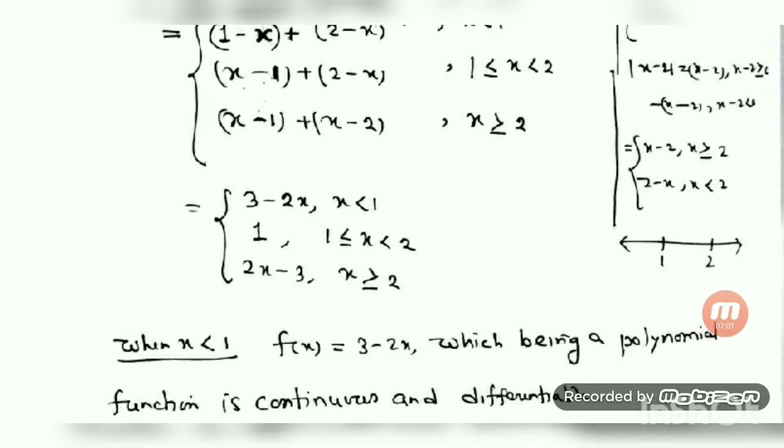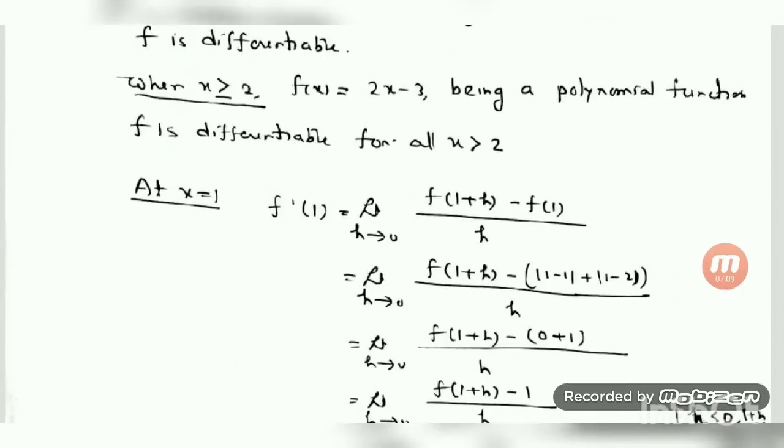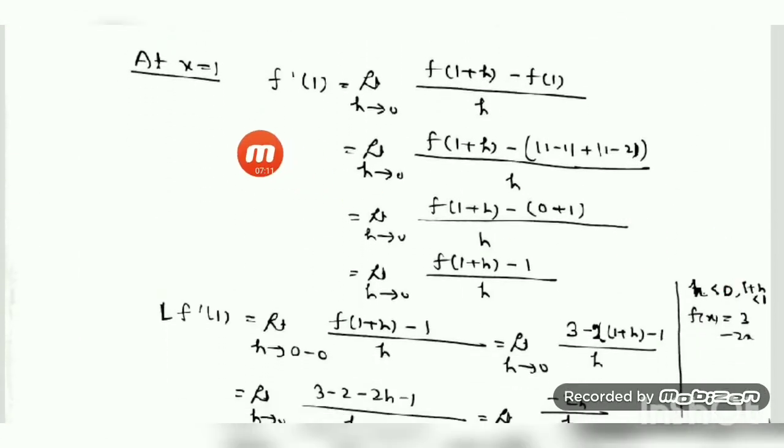Now I'll consider the cases for equal to 1 and equal to 2 separately. Differentiability at x equal to 1: let us see how it is defined. What is f dash 1? It is the limit as h tends to 0 of f of 1 plus h minus f of 1, divided by h. What is f of 1 plus h? Since h tends to 0, I cannot substitute, because we don't know whether h is greater than 0 or less than 0. Strictly, we have to know that, since tends to 0 means from either side.